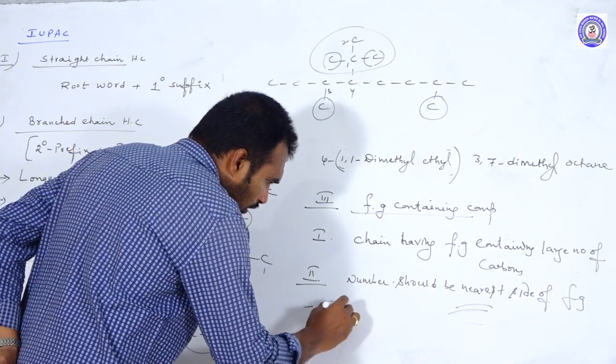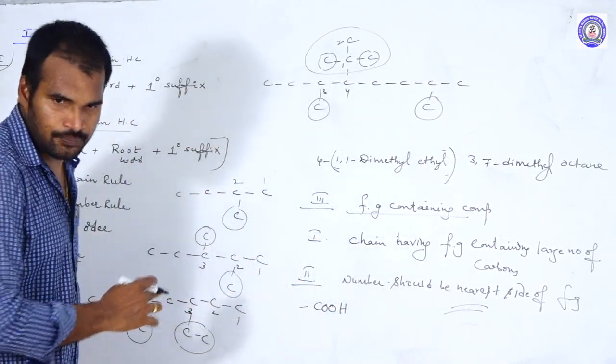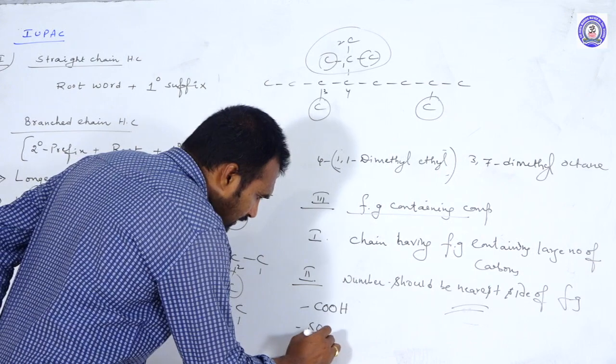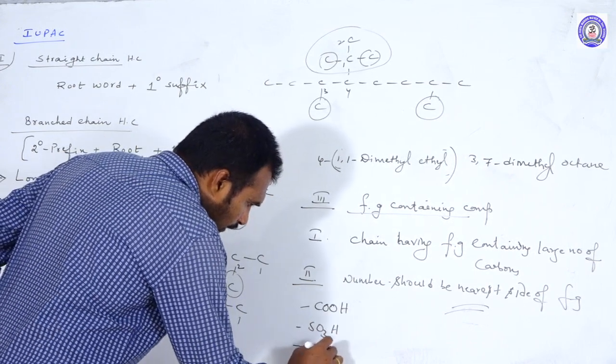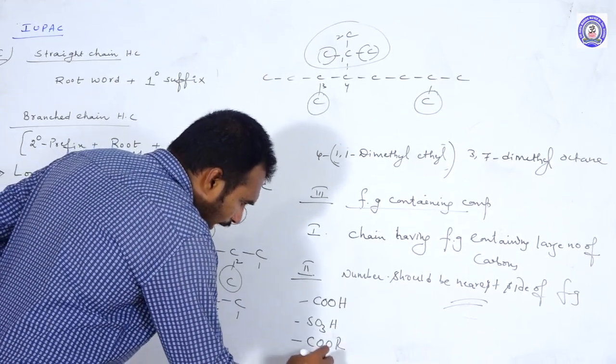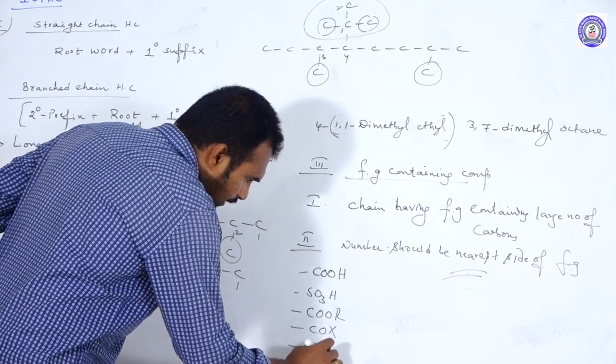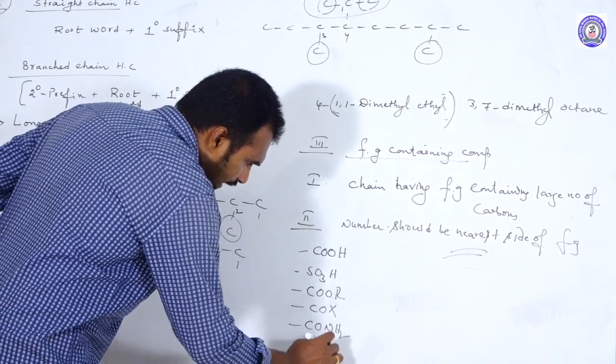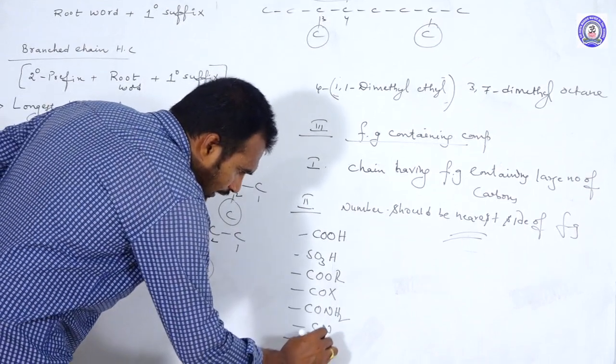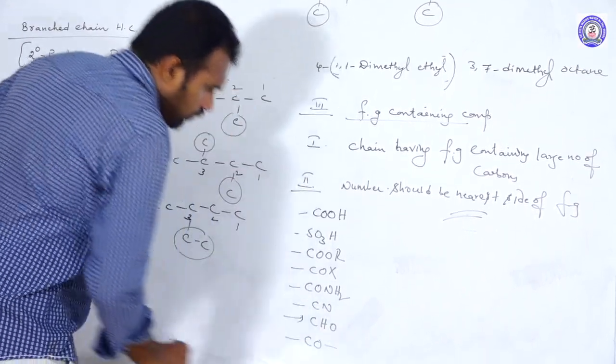Among all, COOH has the highest priority. After that, sulfonic acid, SO3H. Next, esters. Next, acid halides. Next, amides. Next, cyanides. Next, aldehydes. Next, ketones.